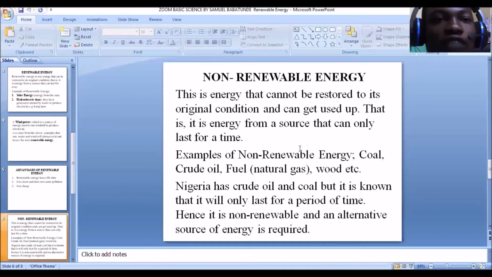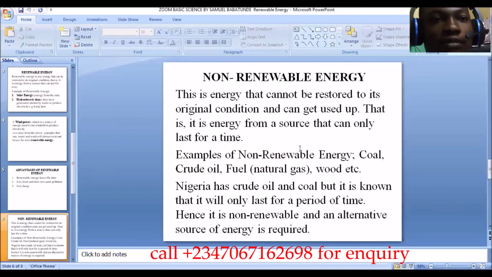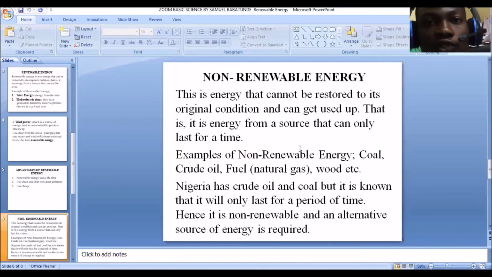That is, they only last for a period of time. They only last for a period of time, not for a lifetime. So non-renewable energy cannot last for a lifetime. Non-renewable energy only lasts for a period of time and we refer to them as what? The non-renewable energy, because this energy is from a source that can only last for a time. They can only last for a period of time, maybe 2 years, maybe 5 years, maybe 10 years, maybe 20 years, or 50 years. They cannot last for a lifetime. So this is what non-renewable energy is. We say non-renewable energy is energy that cannot be restored to the original condition.